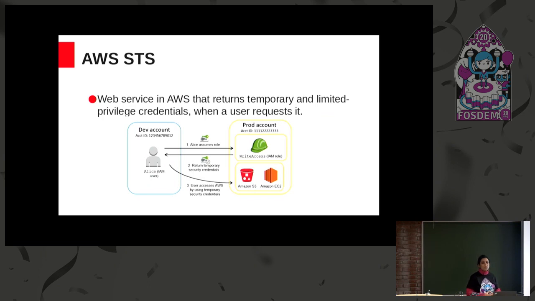So moving on to what AWS STS is. AWS STS is a web service that provides temporary credentials to a user when a user requests for it. We all know that whenever we want to access S3 resources in AWS, we need to have permanent credentials at hand. But AWS also provides an alternative method of getting back some temporary credentials to access the same S3 resources. So the talk is mainly going to be about what we have done in Ceph Object Gateway to support STS.